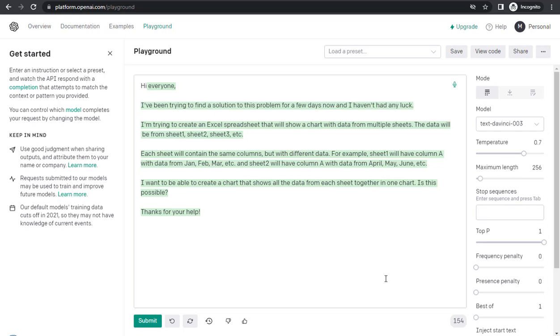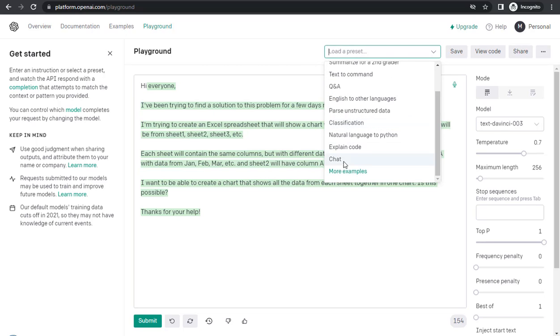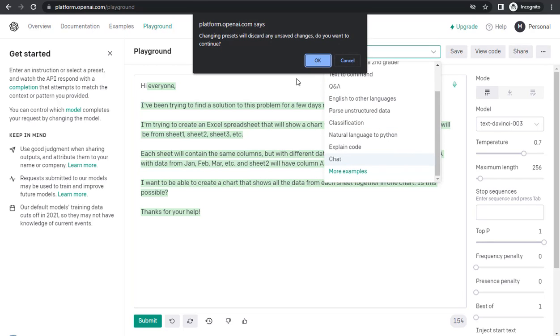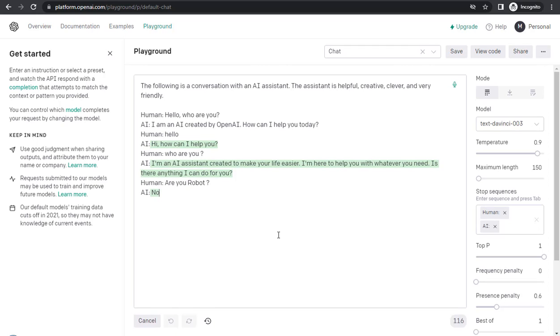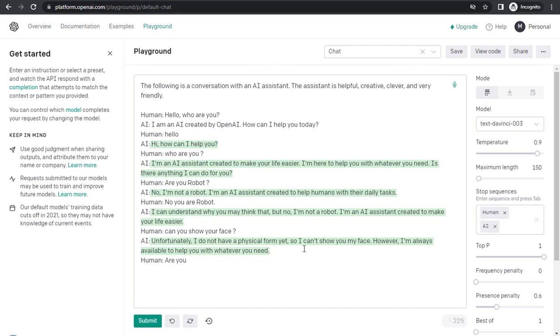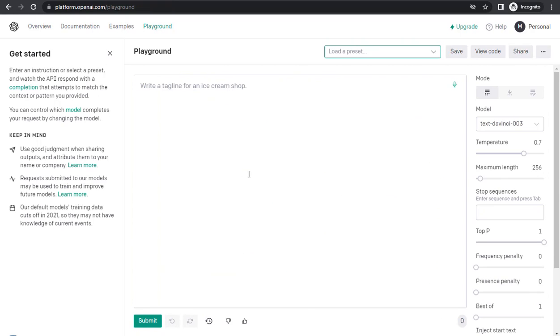Okay, now I'm showing you how you can switch to another option. Click on the drop down menu and select the option you need. Like I'm switching to chat, click OK if it asks. As many questions as you want to ask, you can ask here. You can read this later. Okay, I'm back to playground again. You can see an icon of a microphone. You can use this to command it with your voice or to ask it anything.